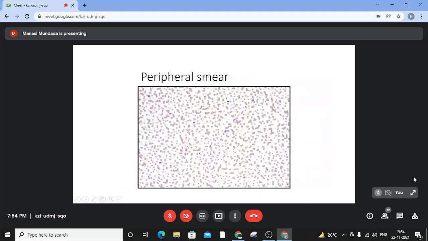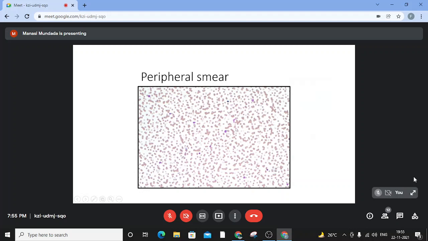So what do we see in the peripheral smear? The RBCs generally are normocytic, normochromic. Then there is this rouleaux formation. Rouleaux formation is nothing but these stacks of RBCs that are lined one above the other. And this rouleaux formation happens due to presence of immunoglobulins in the blood. In WBCs, there can be penias, there can be a leukopenia, there can be a normal